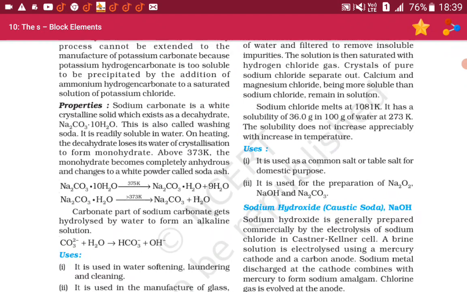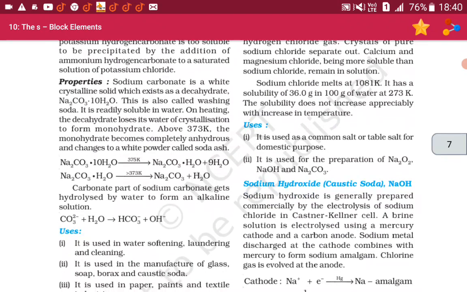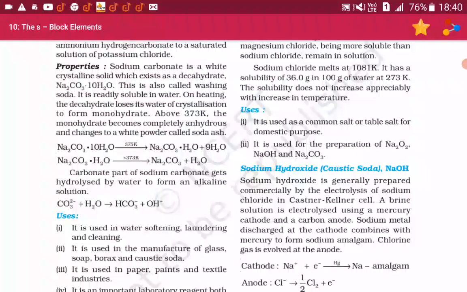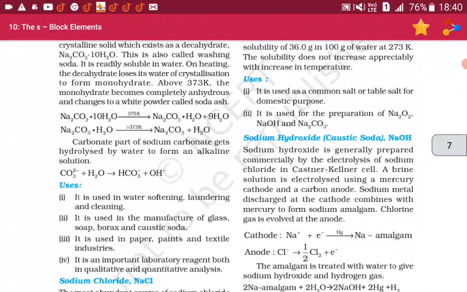Na2CO3·H2O upon heating above 373 Kelvin gives Na2CO3 plus H2O. The carbonate part of sodium carbonate gets hydrolyzed by water to form an alkaline solution: CO3 2- plus H2O gives HCO3- plus OH-.